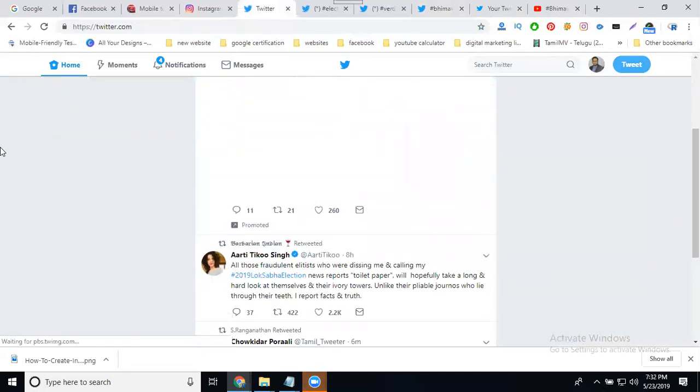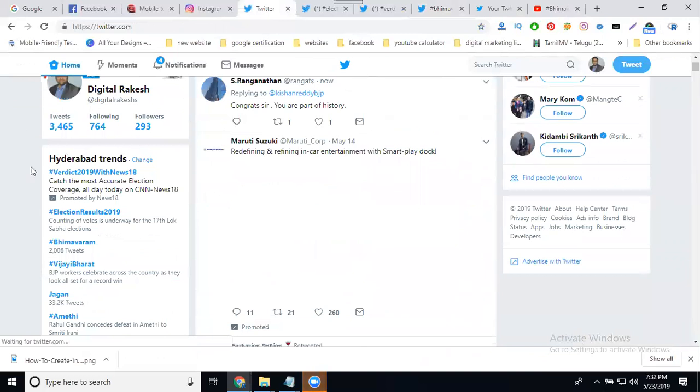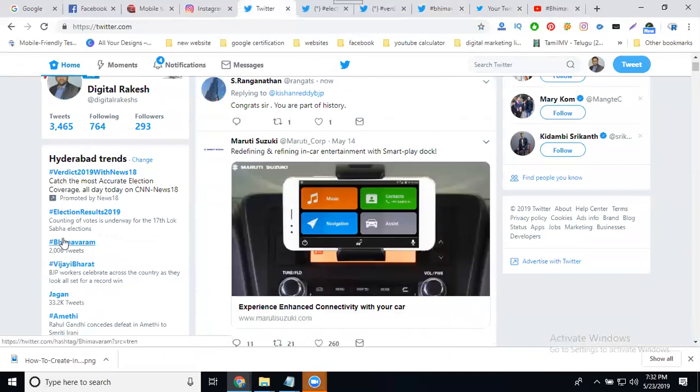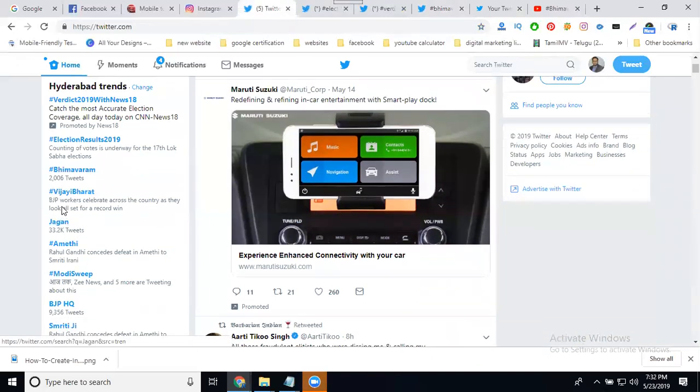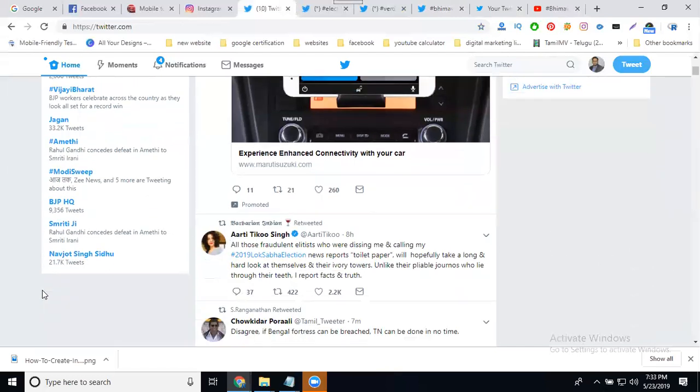So how many people tweet about the hashtags? This will be here. How many people are trending for 2006 tweets? So Jay Bharat. This is a tweet about Jagan. They're pushing for so many people. It automatically goes to trend. Amit Shah, Modi Sweep, BJP HQ, Amrita.